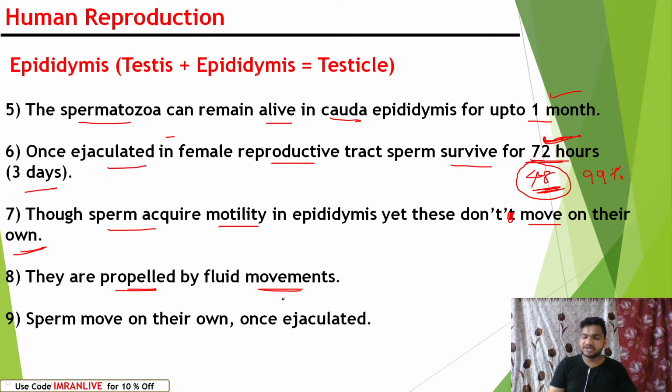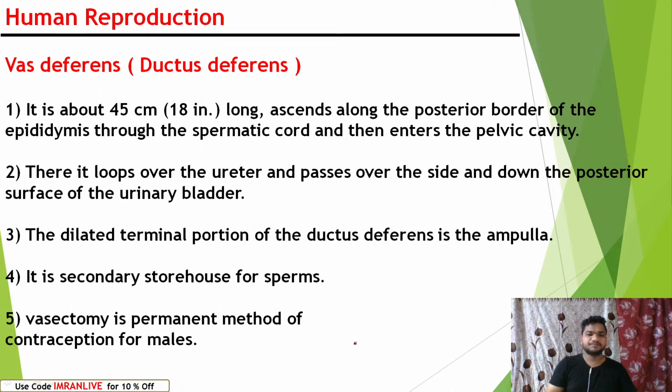With the help of the vas deferens, they mix with the urethra, which is the common passage for urine as well as sperm and semen. Sperm move on their own only once ejaculated in the female reproductive tract. Then they move from one place to another.